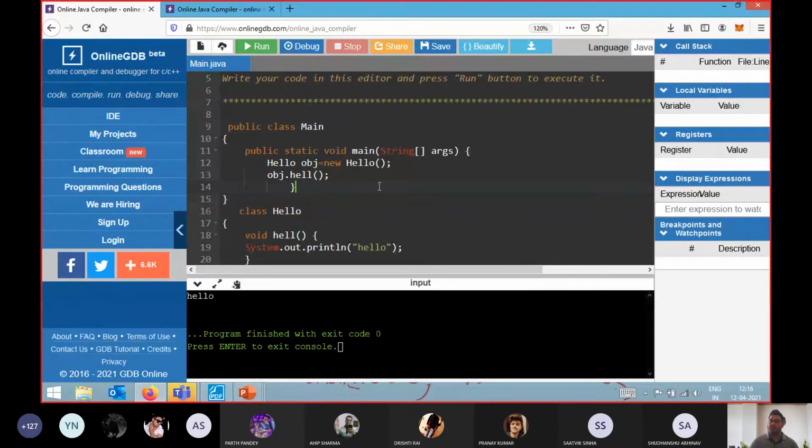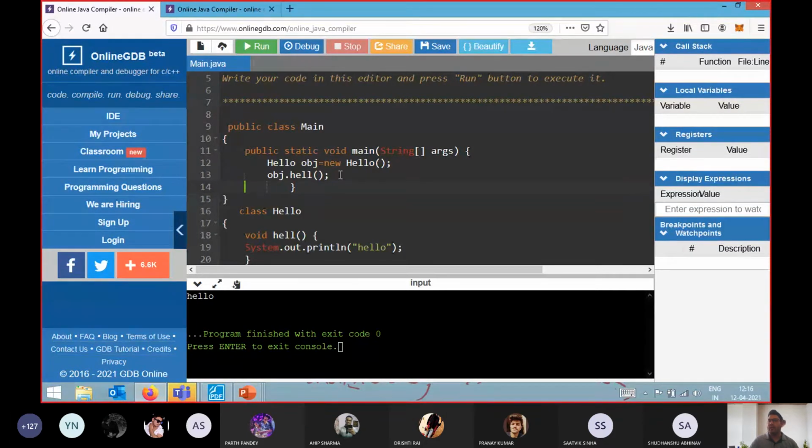The second point is very important: if you have multiple classes, which class executes first? The class which is public and contains your public static void main. The program terminates once the public static void main method terminates, and automatically our entire program terminates.